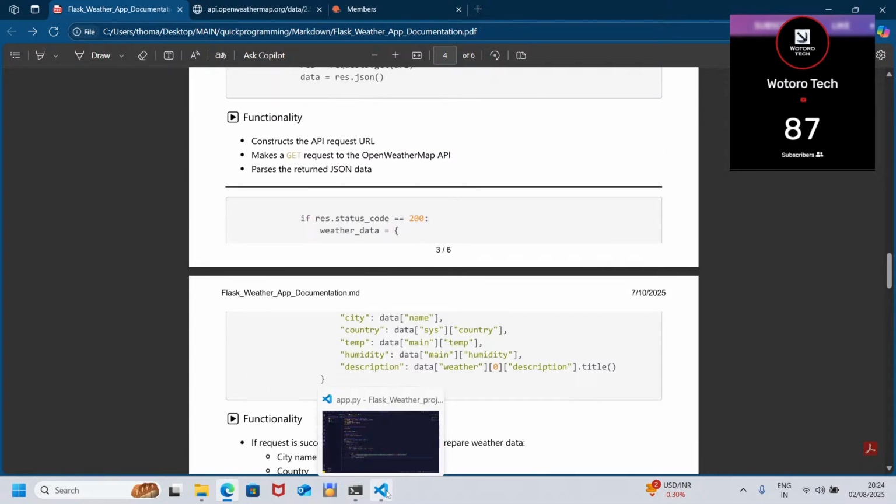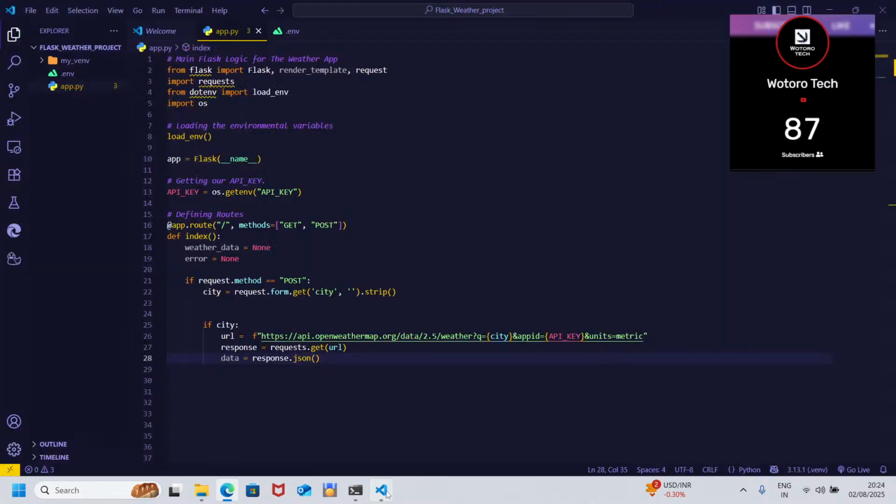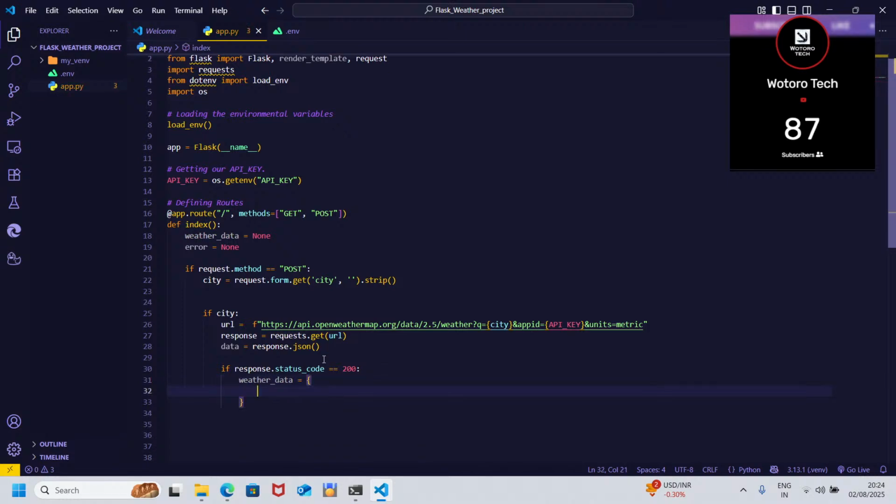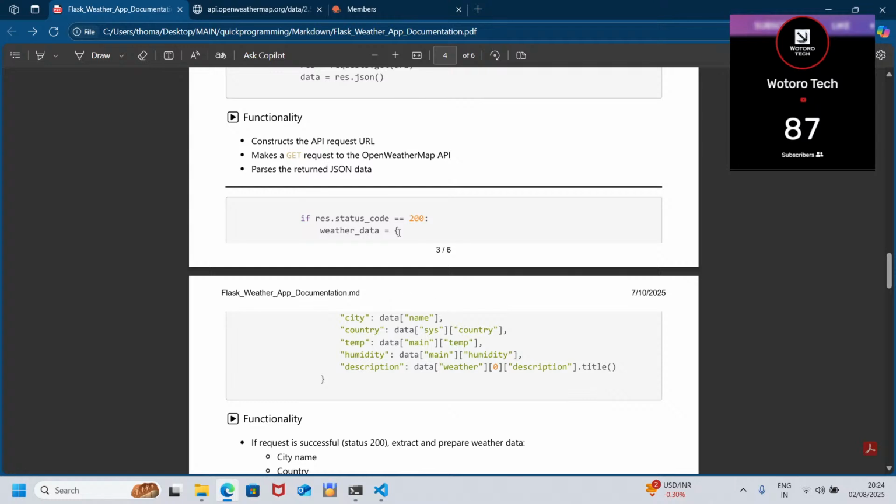So let's go back to our code. Here, remember, we are still indenting because we are still following the format. Here we got the data, check the data. Now we are checking again. So we say if response.status_code equals 200, then weather_data equals a dictionary.